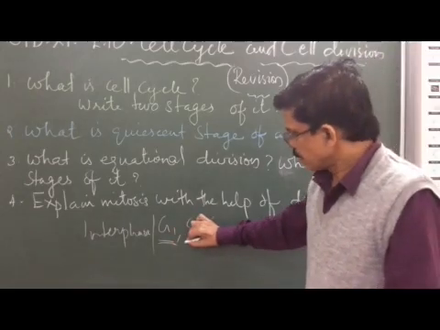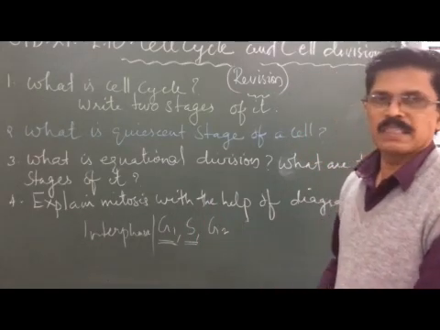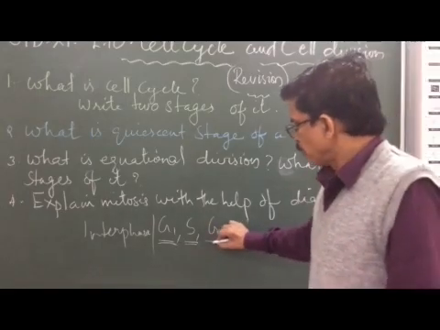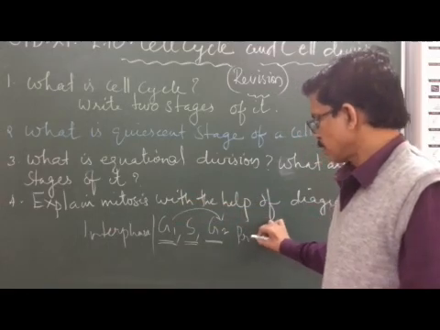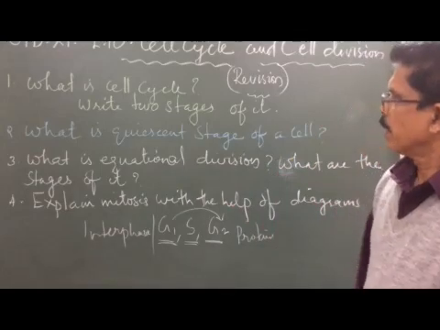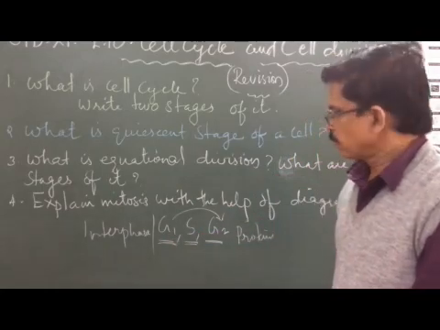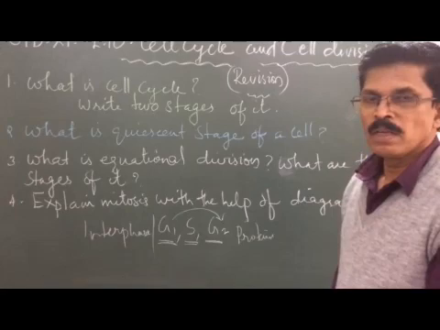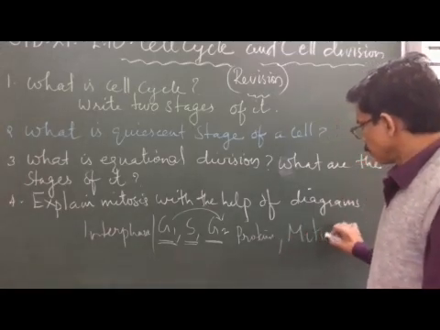In S phase, that is called the synthetic phase, the DNA duplicates. The DNA, the genetic material, replicates into two copies. Now G2 phase is the continuation of the G1 phase, in which proteins are synthesized by the cell. You got it? Yes. After the interphase is over, in these three stages, G1, S and G2, the next one is M phase, that is called the mitotic phase.